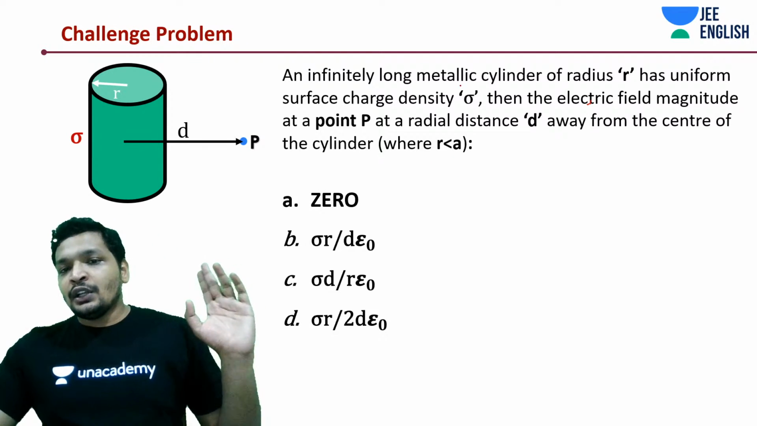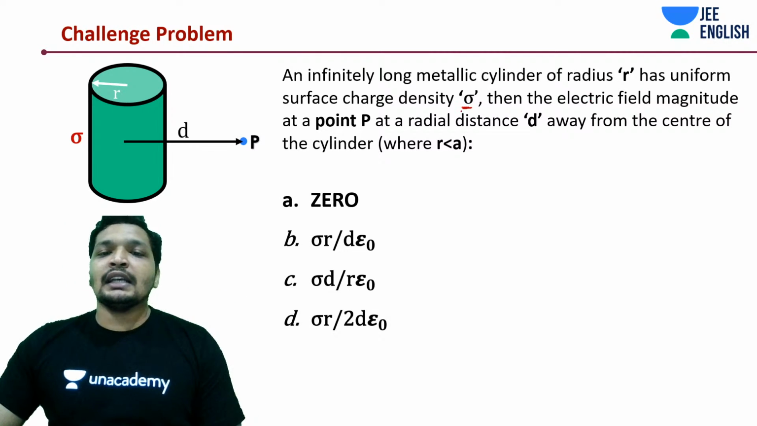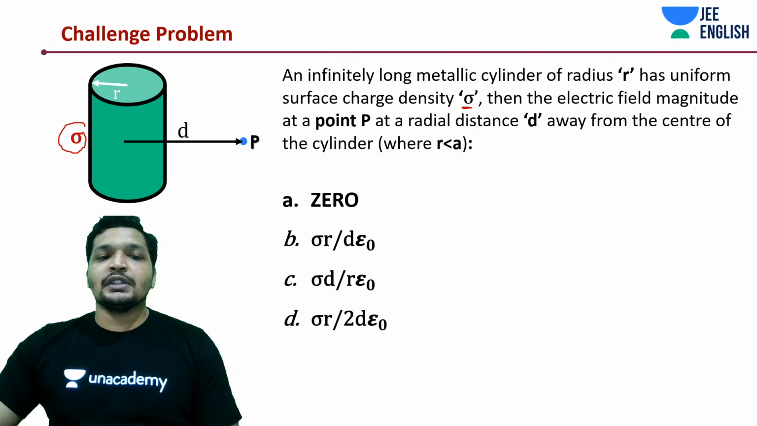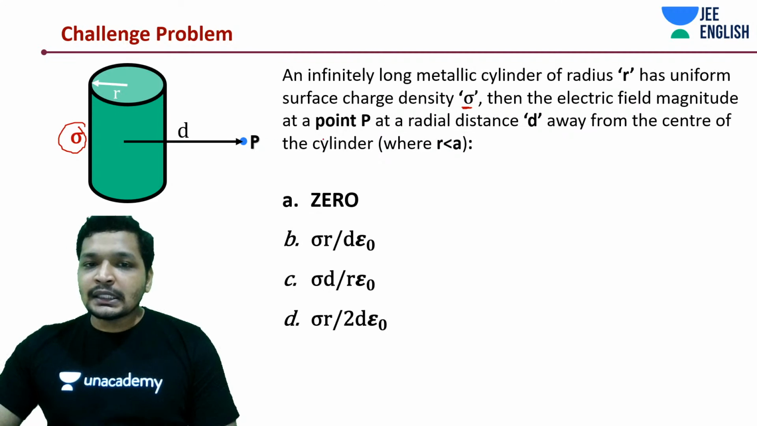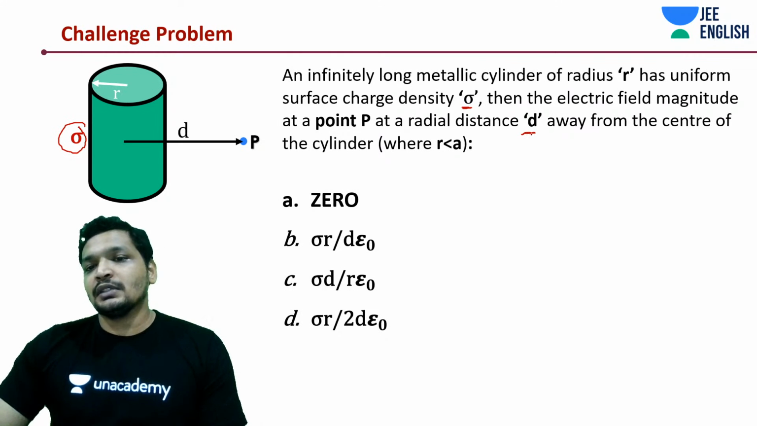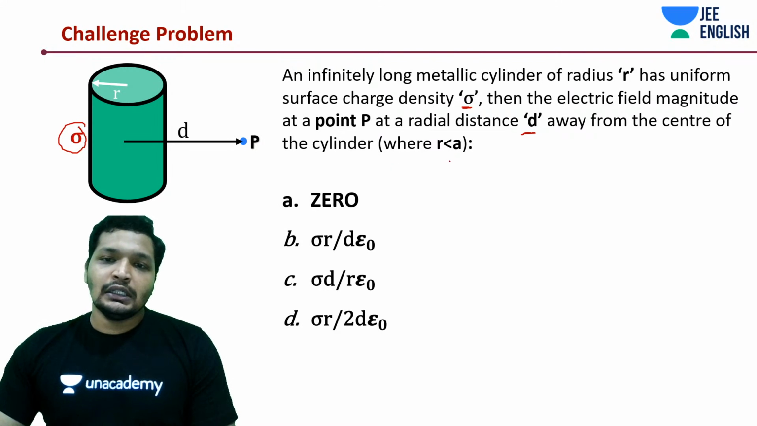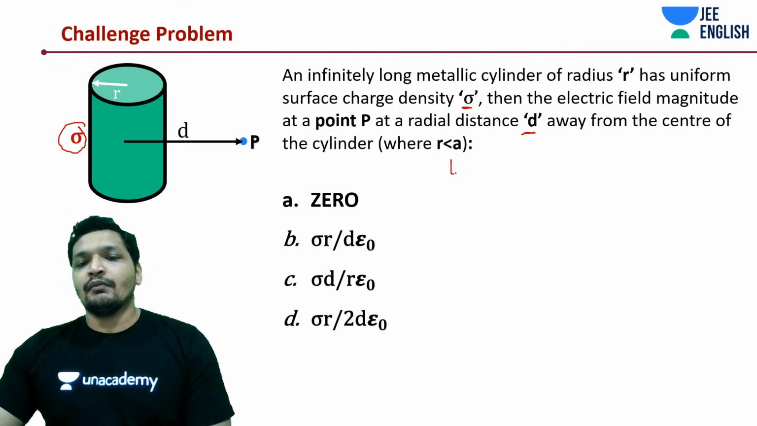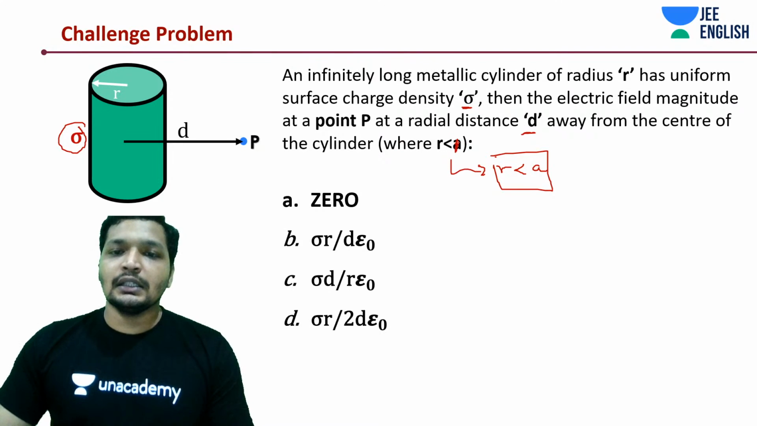So an infinitely long metallic cylinder of radius r has uniform charge density as in the earlier case. So this has uniform charge density sigma. Okay, and the radius is r. Now find the field at a point P where the radial distance from the center is less than a. Okay, R is less than D. That means D is greater than A.